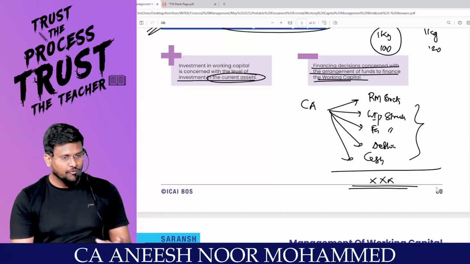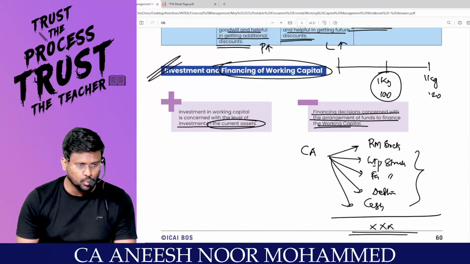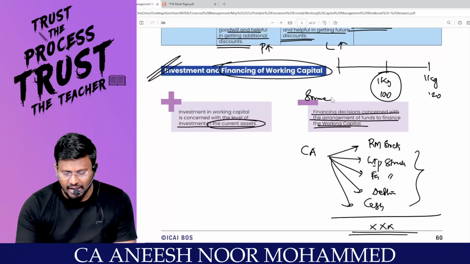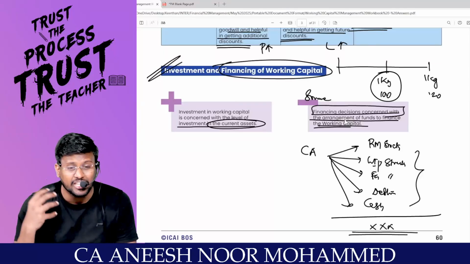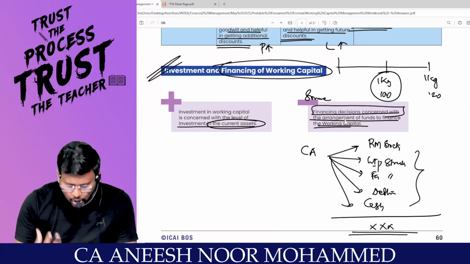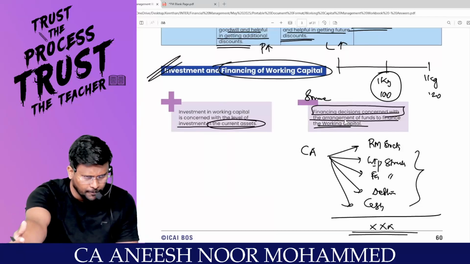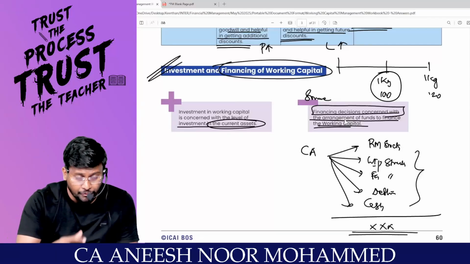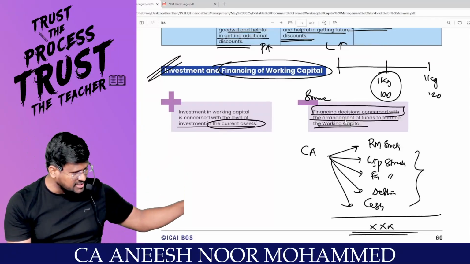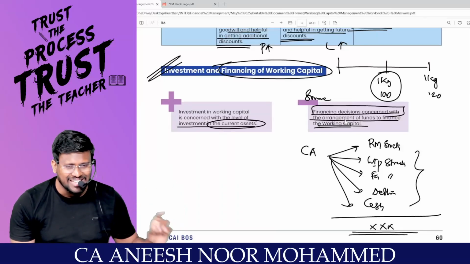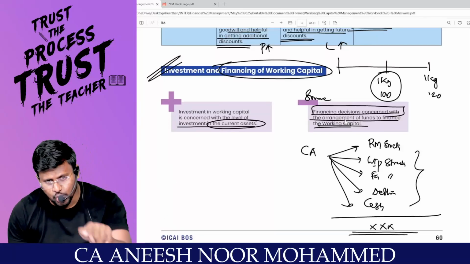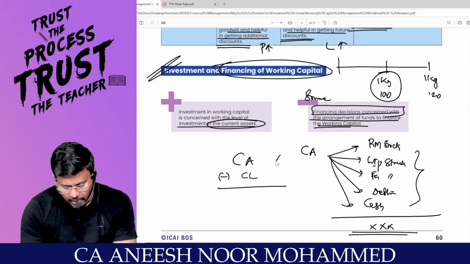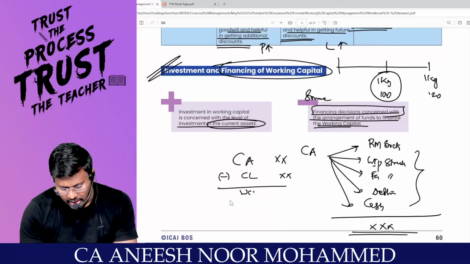Right, sir? From the gross working capital, my dear lovable students, you have to see the sources of working capital, like the financing decision concerned with the arrangement of funds. Are you going to raise the gross working capital by issuing a long-term loan? Are you going to raise the fund by issuing commercial paper? Or are you going to request your creditors for credit? Even they are also a source of fund. Are you really with me? From the current asset, you reduce what liability? Current liability. You will get the net working capital.